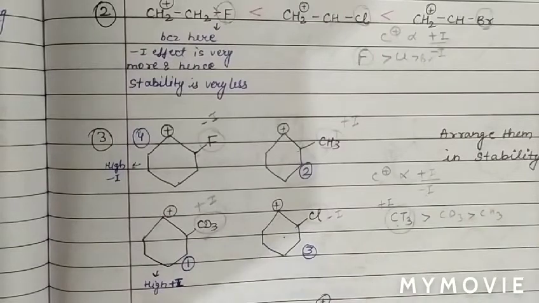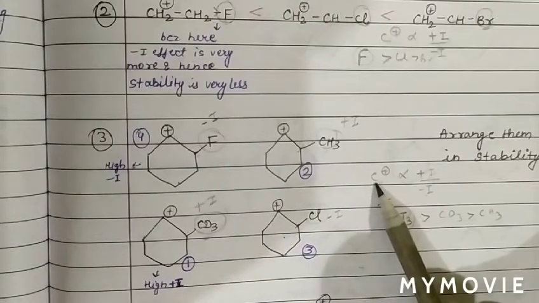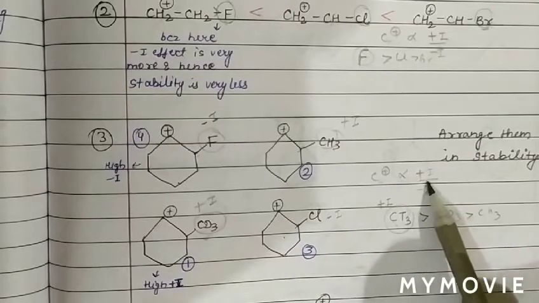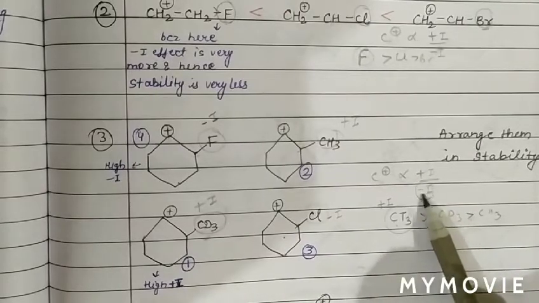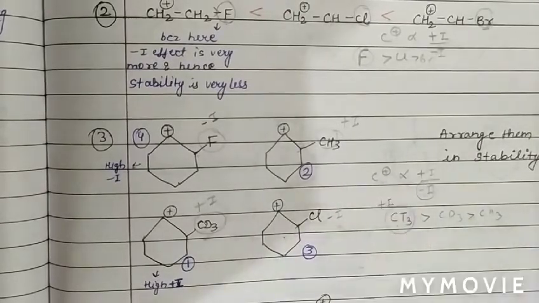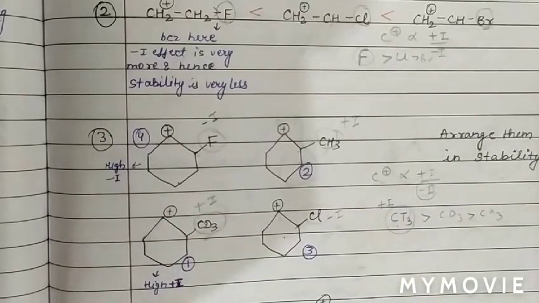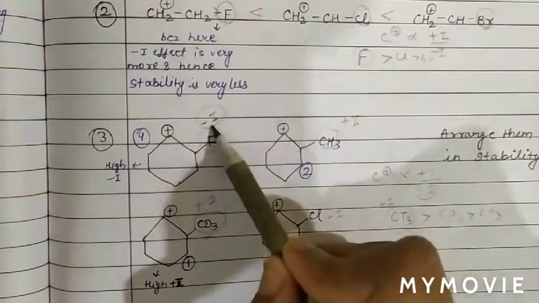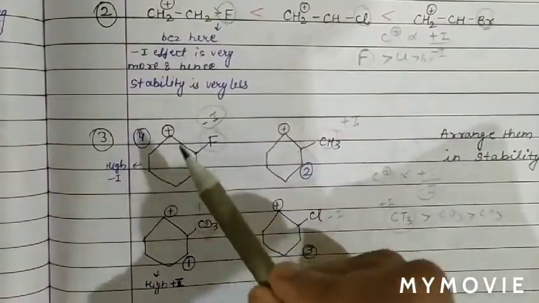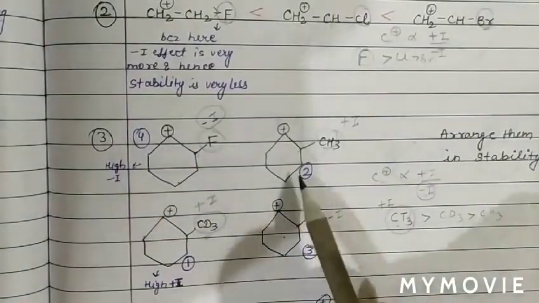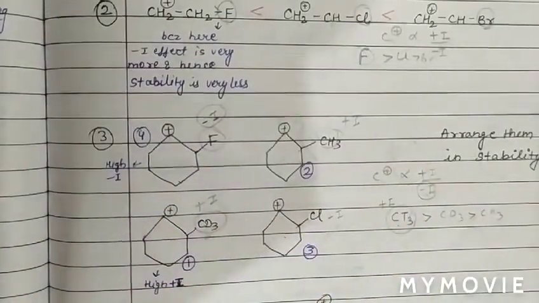Now fluorine and chlorine. We know the stability of carbocation decreases with a minus I group. A stronger minus I means less stability of carbocation. In fluorine and chlorine, fluorine is more electronegative, therefore more minus I. A stronger minus I means least stable, so the least stable has fluorine. So the stability order is 1, 2, 3 and 4.